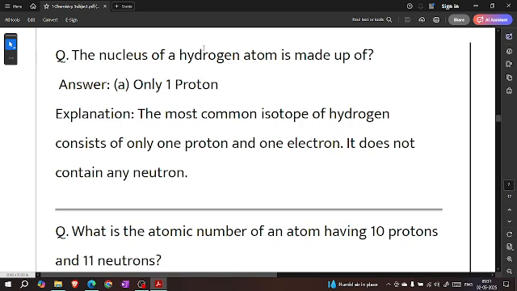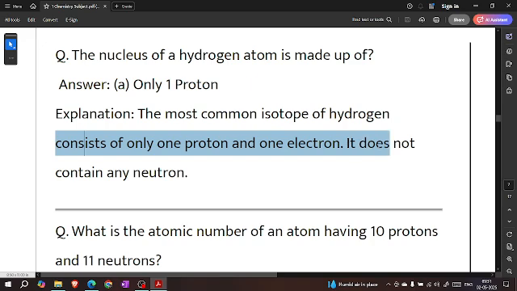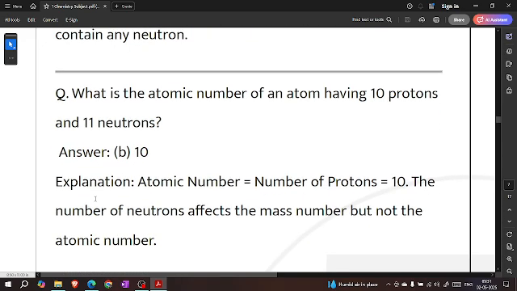The nucleus of a hydrogen atom is made up of only one proton. The most common isotope of hydrogen consists of only one proton and one electron. It does not contain any neutron.